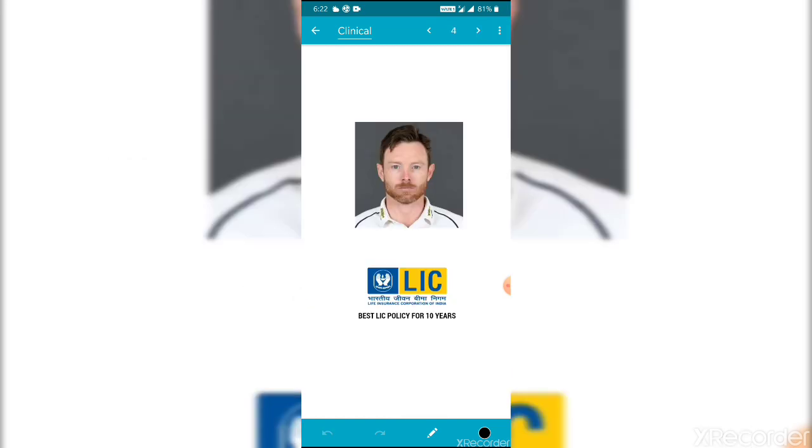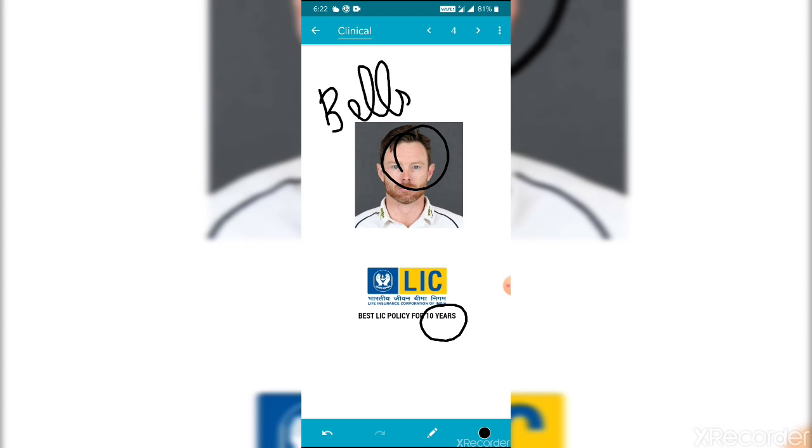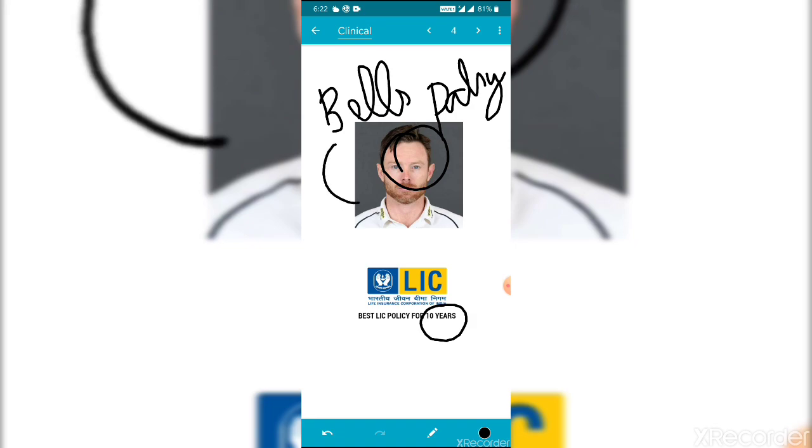Next, this is a funny connection. The name of the cricket player is Ian Morgan. What if Ian Morgan takes up an LIC policy for 10 years? What is the condition? It's Ian's Bell's palsy. The condition is Bell's palsy. If Ian Morgan takes up an LIC policy for 10 years, it's known as Bell's palsy. It's a funny condition.